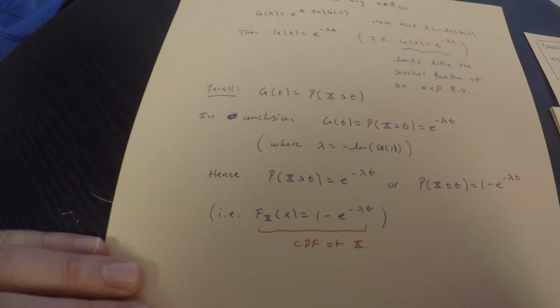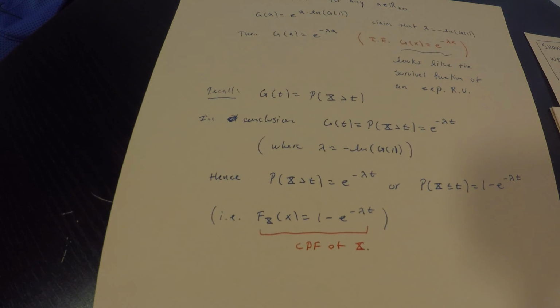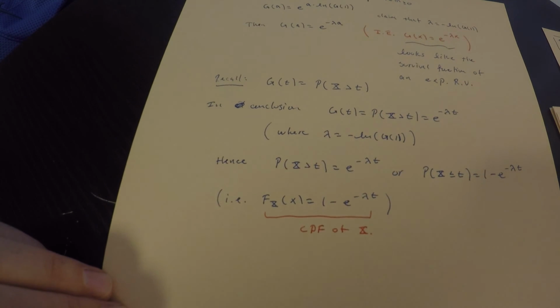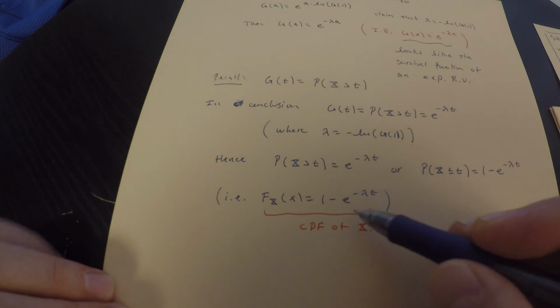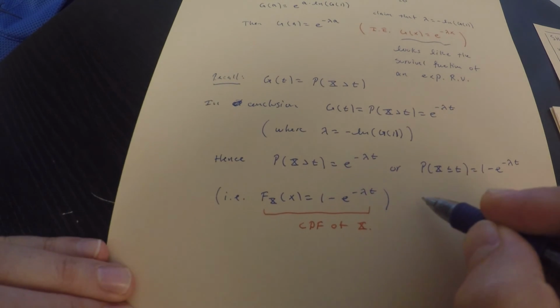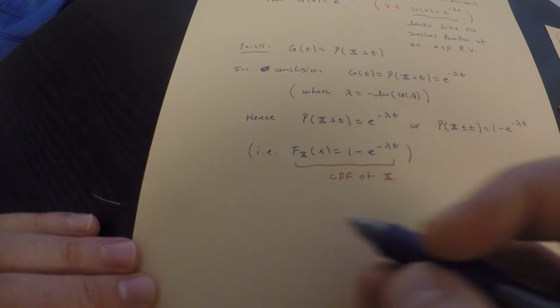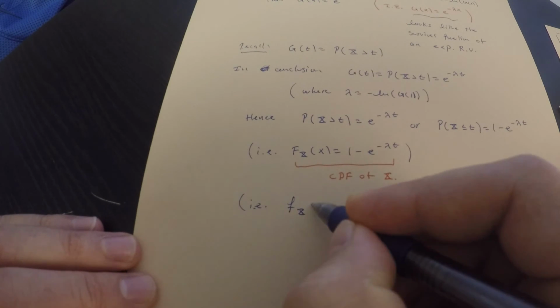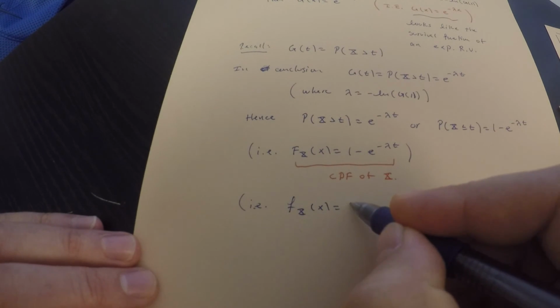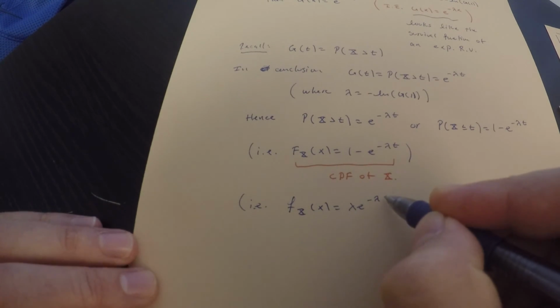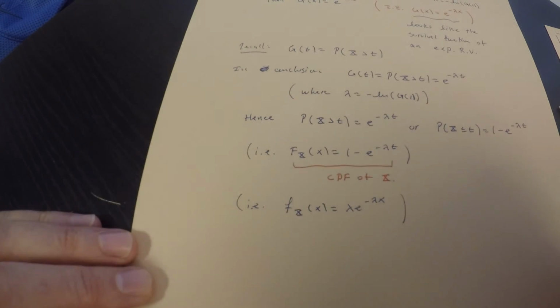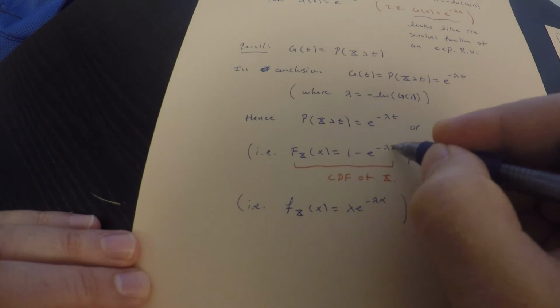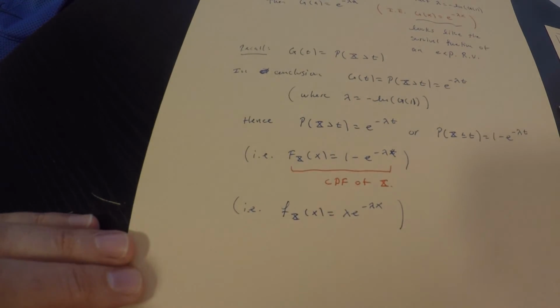This is the CDF of x. Remember, beforehand we don't know what x is, but we've concluded that x has to be an exponential random variable. If it has the memoryless property, it must have been exponential all along. And one more step, if you don't like this, take the derivative. The PDF is lambda e to the negative lambda x, or t, or whatever. I guess this should be an x. But hopefully you're getting the gist of it.